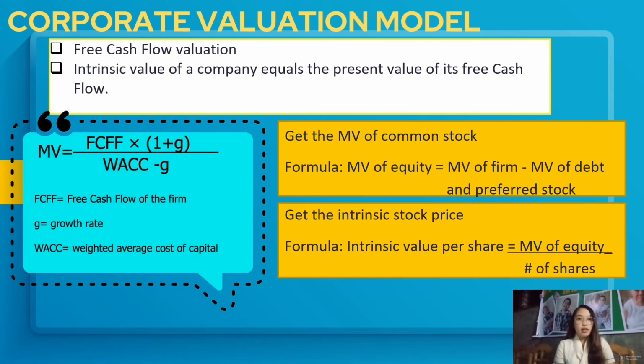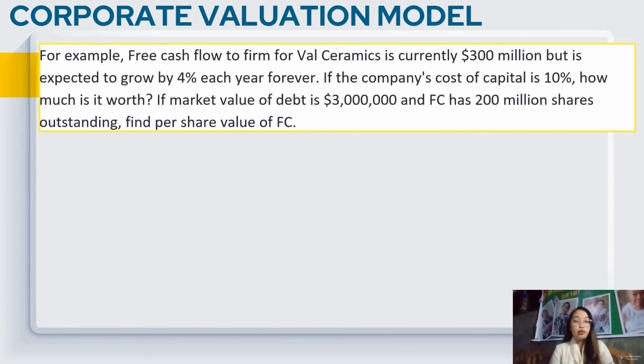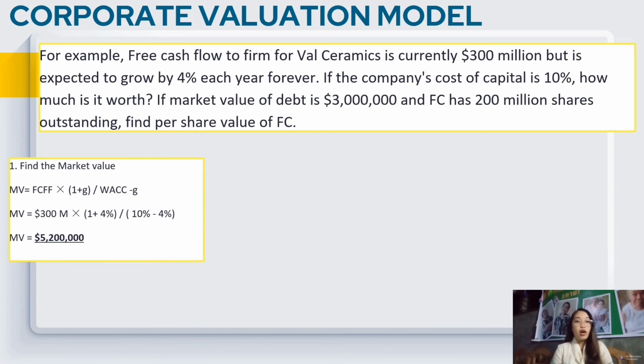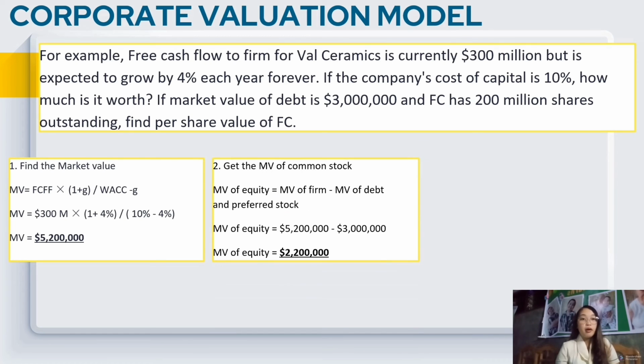Now let's have an example on problem 1 at Val Ceramic. Their free cash flow is 300 million, their growth rate is 4%, and their weighted average cost of capital is 10%. To follow the formula, it would be 300 million times 1 plus 4% divided by 10% minus 4%. That would be $5,200,000. Next is to get the market value of the common stock, and that would be the market value of the firm minus the market value of debt and preferred stock.